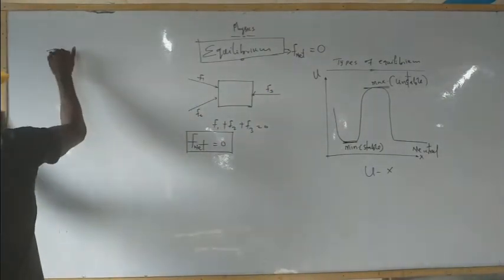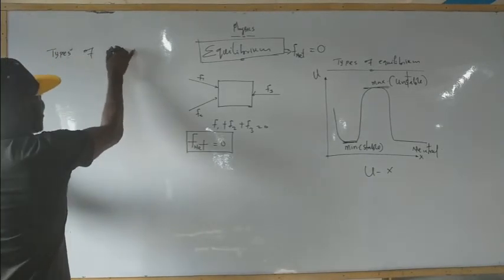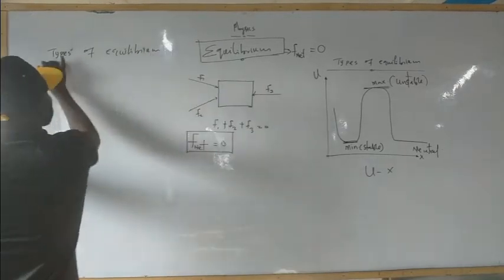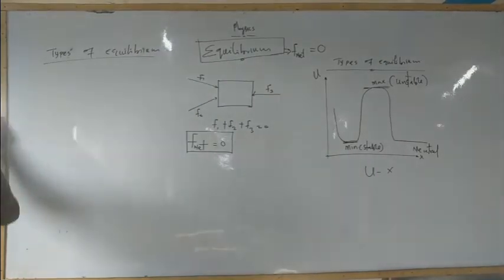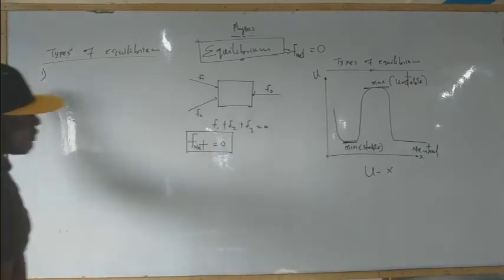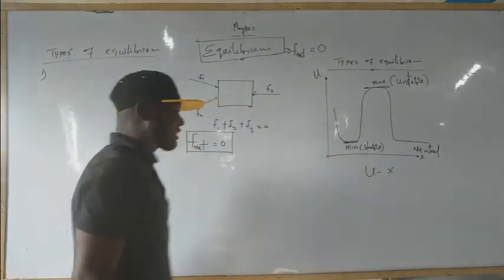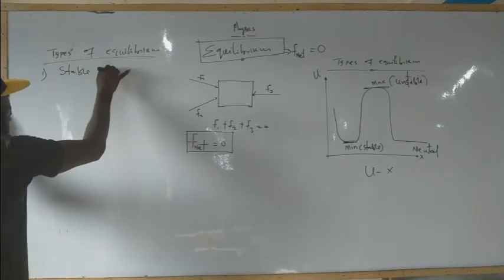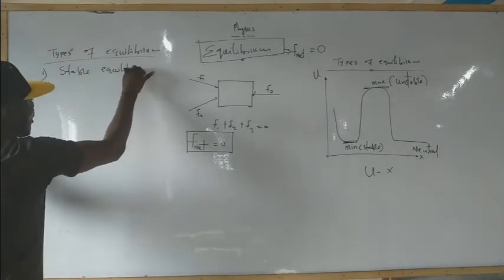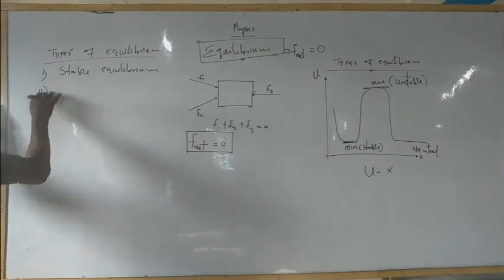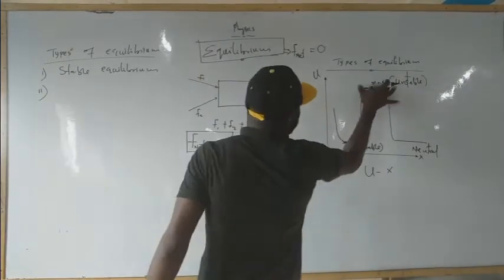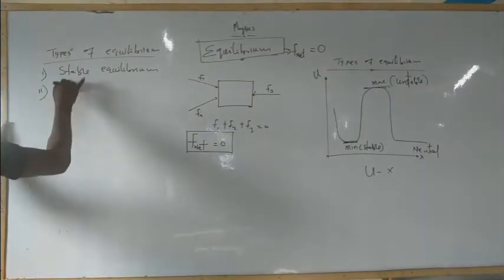So, the types of equilibrium. We have one: the minimum point, that's stable equilibrium. The second is unstable equilibrium, that is at the maximum point, the unstable state.